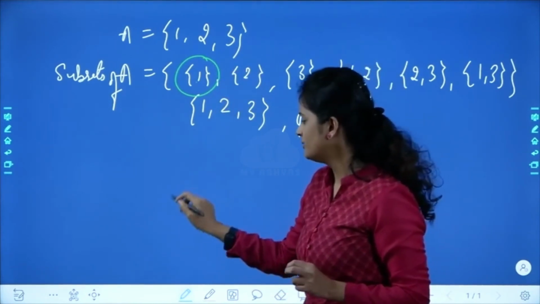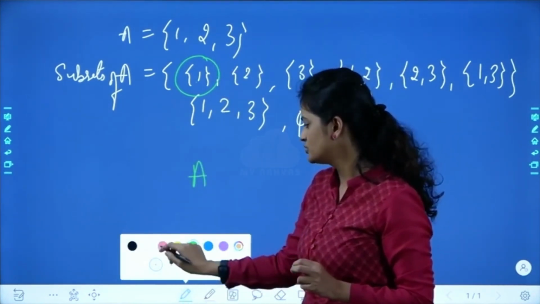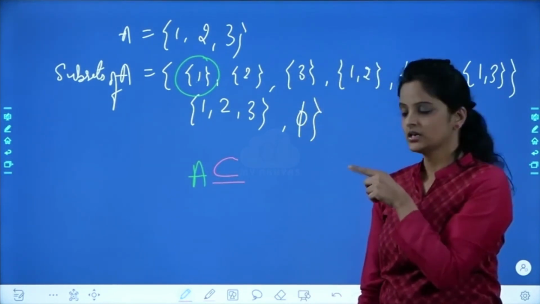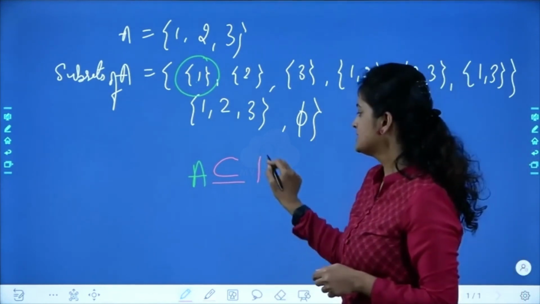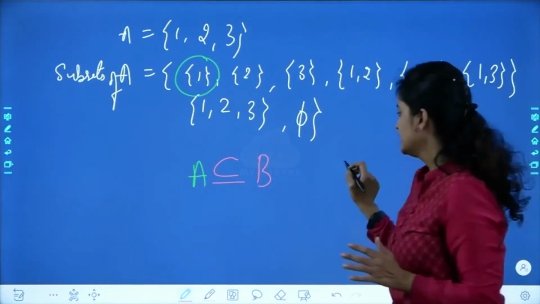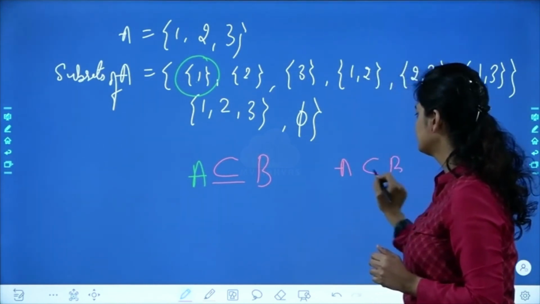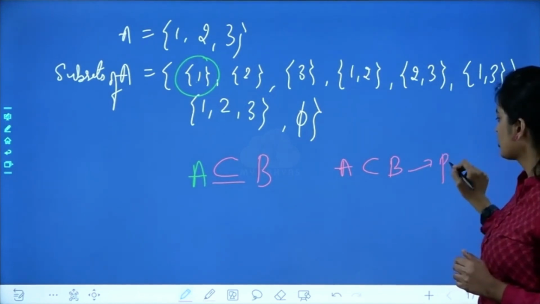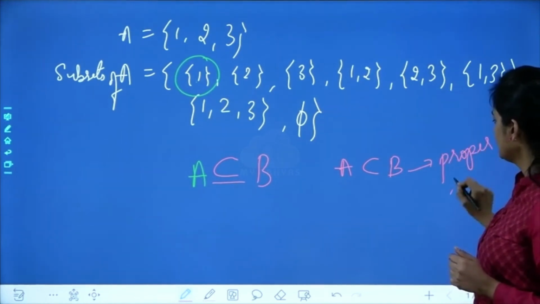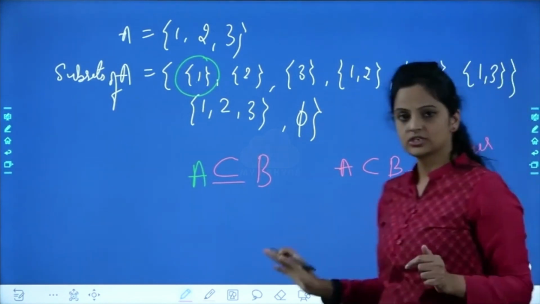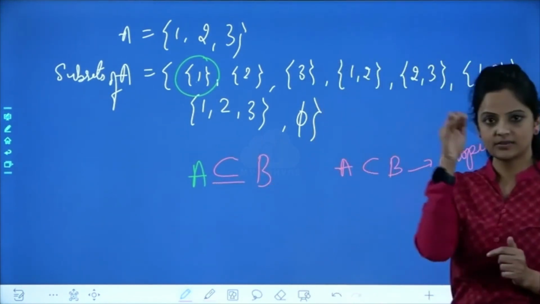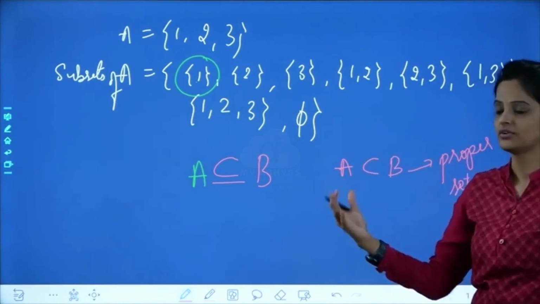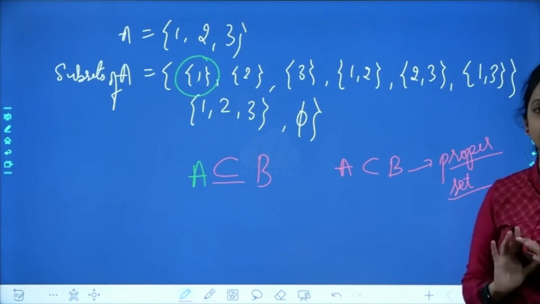Got it? So why am I telling this? Because in subset we have two symbols, as we have seen. One is the C-like symbol, one has the equal sign. In a simple way, if A is smaller than B, if B is a superset of A, then that is taken as a proper subset. No confusion here. Only the C symbol we have, because A is the small set and B is the big set, so I can call it a proper subset.